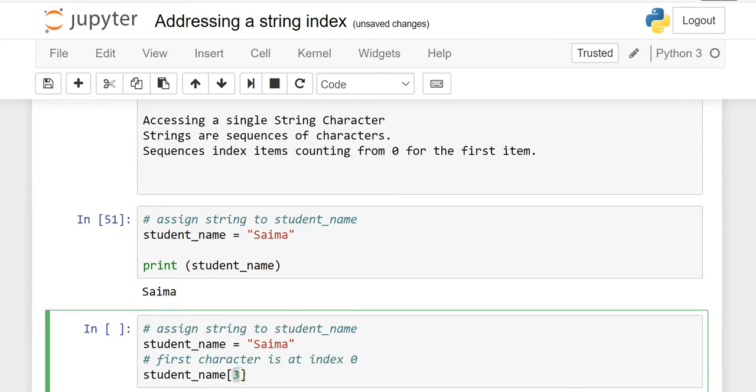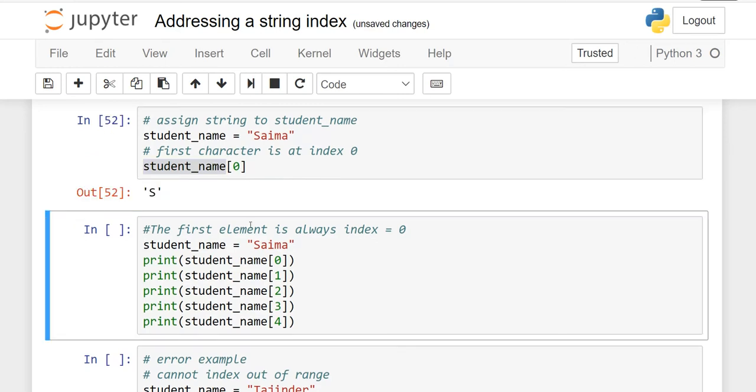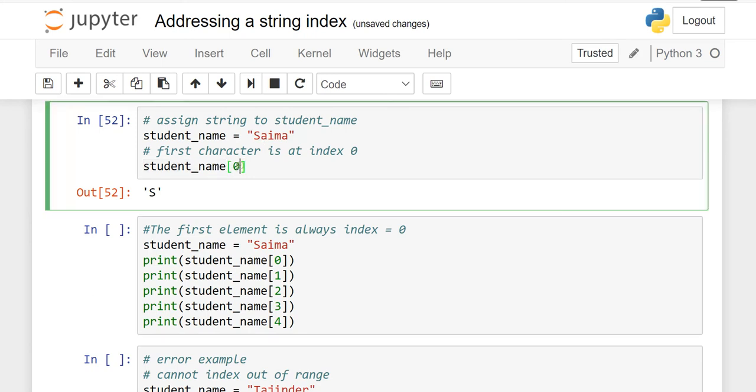But if you want, I will start with 0. If you want to retrieve only one character, which is our topic, addressing a string index, the first character is at index 0 always. If you want to retrieve S, you have to write the variable name which we have set here, and in the square brackets you have to write 0. The output is S. Similarly, if you want to retrieve A, here is 1.